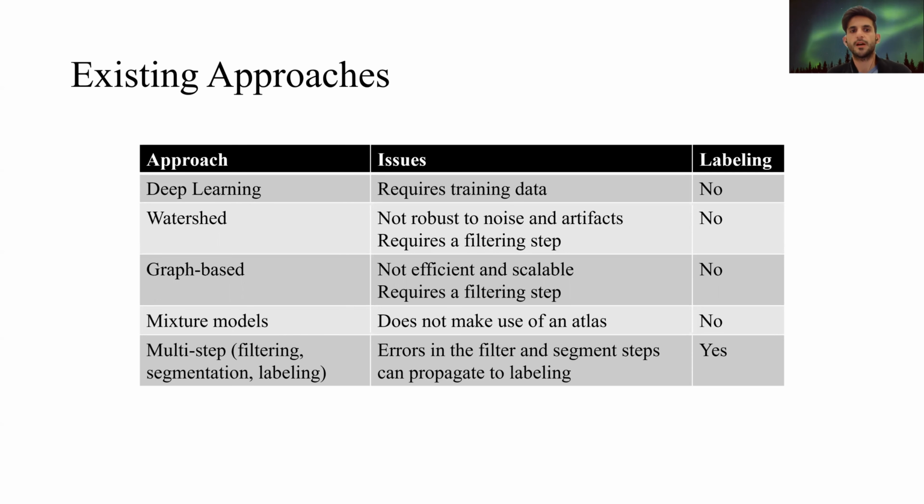And finally, in the last row, we have the multi-step approaches that consist of a filtering step to filter non-neuronal objects, then a segmentation or detection step that finds the candidate locations of the objects or neurons, and the final step is labeling, which is to find the correspondences between the objects in the image and the neurons in the statistical atlas. In the last column, I've included whether these methods are capable of solving the labeling problem at the same time that they solve the segmentation problem or not, and only the last row is capable of doing that.